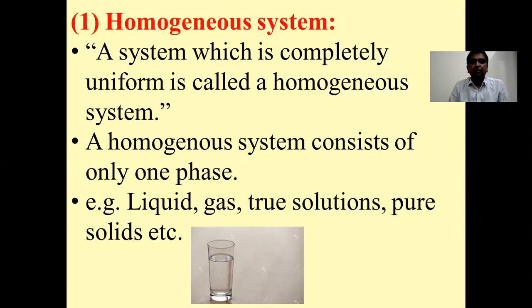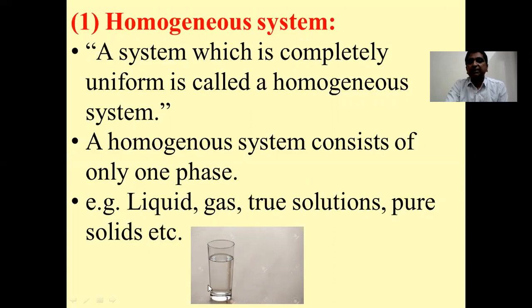The first one is the homogeneous system. A system which is completely uniform is called a homogeneous system. And this homogeneous system consists of only one phase. Examples are a pure liquid, some gas or pure air, true solutions, and pure solids. These are all examples of homogeneous systems because they consist of a uniform part.